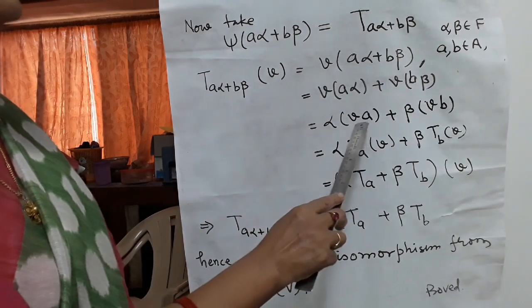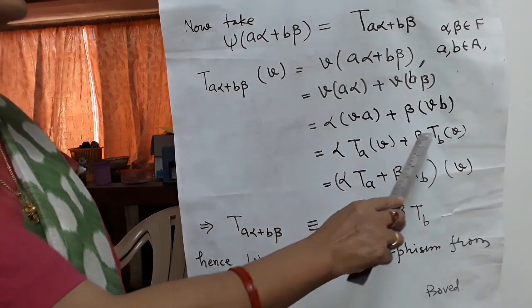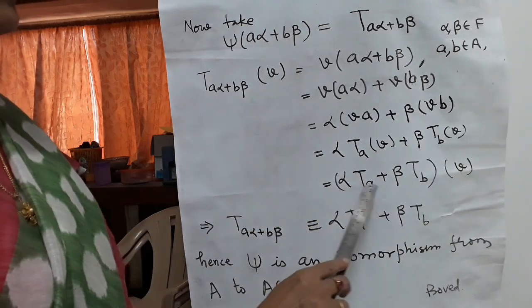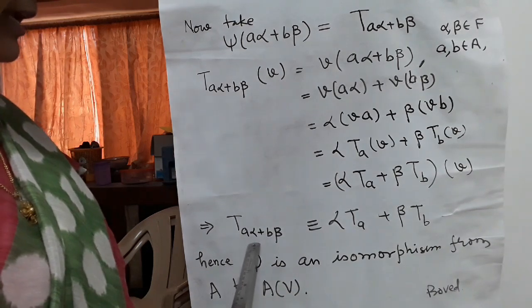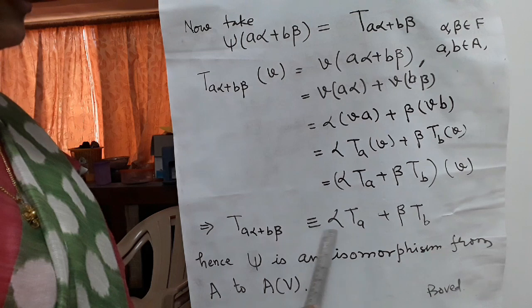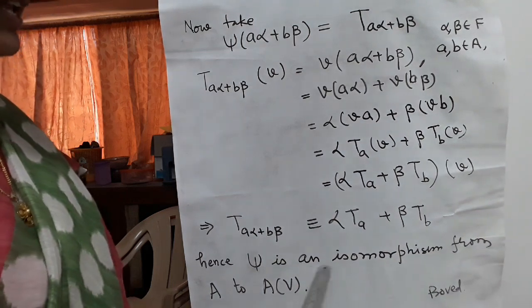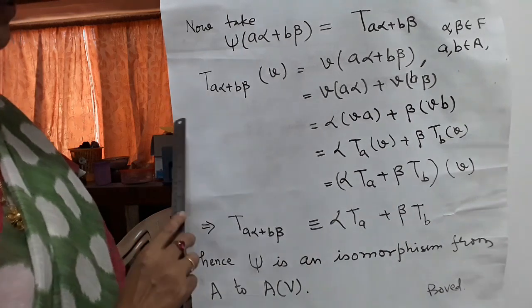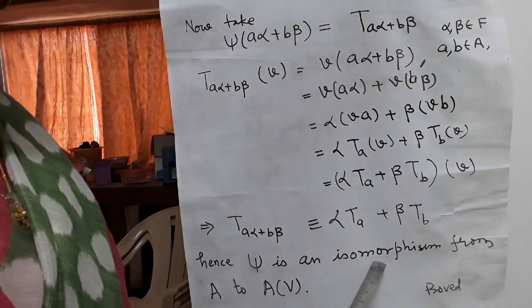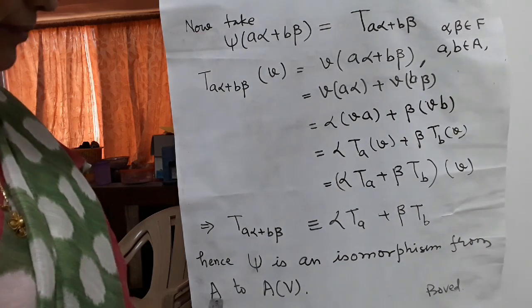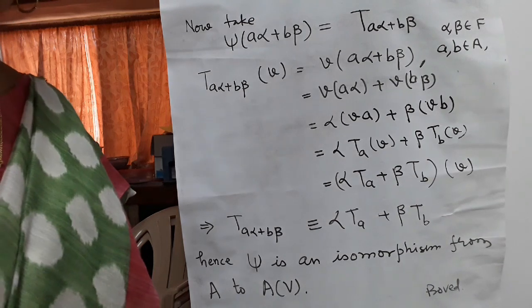Taking alpha out, we get alpha va + beta vb. So alpha T_a(v) + beta T_b(v). So T_(a alpha + b beta) is equivalent to alpha T_a + beta T_b. Hence, psi is an isomorphism, one-one, onto, and this is a homomorphism. So psi is an isomorphism from A to A(V). This we wanted to prove.